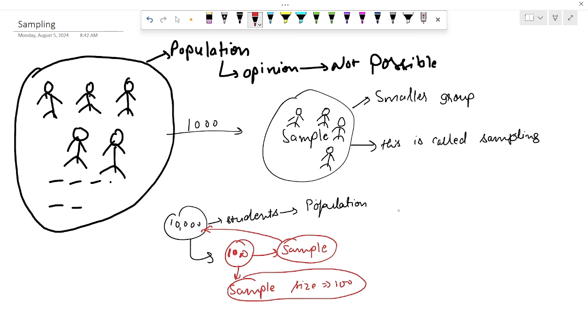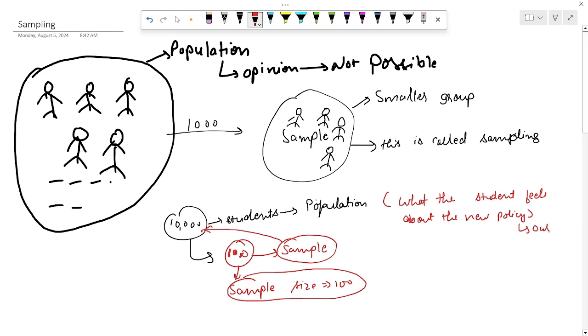For this sample, you are going to investigate what the students feel about the new policy. This is our question, which we are going to estimate for this population.